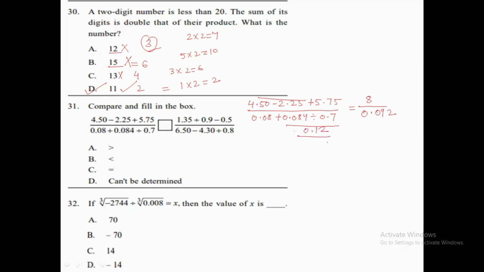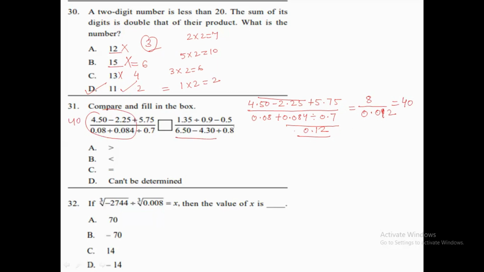Then we need to add that number to 0.08, so we will get 0.2 only. Now we need to divide 8 by 0.2. What are we getting? We are getting 40 on this side. So this will be 40.